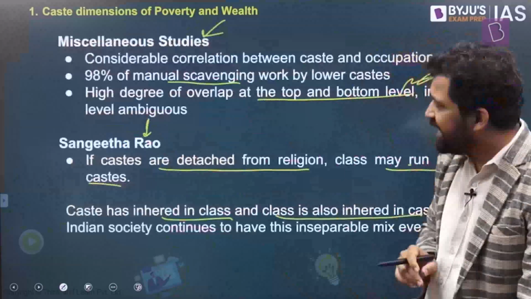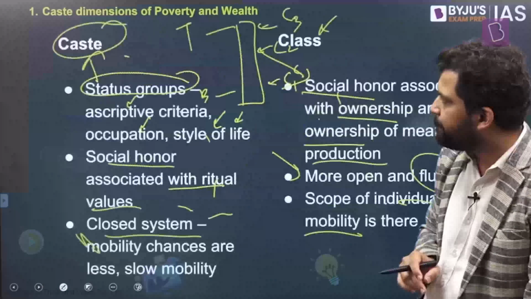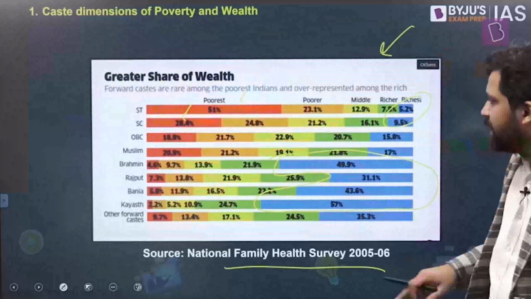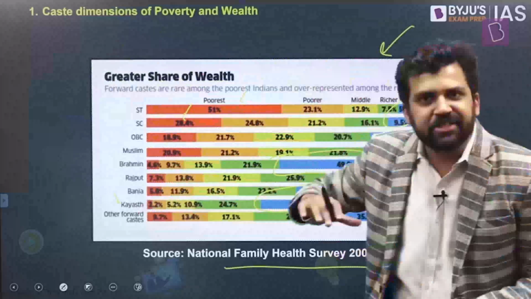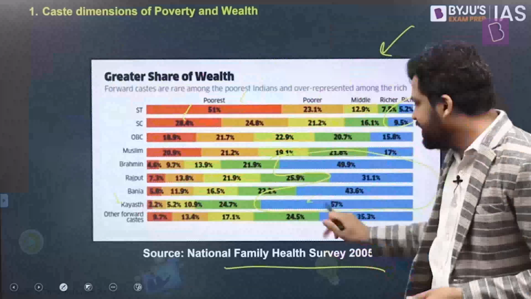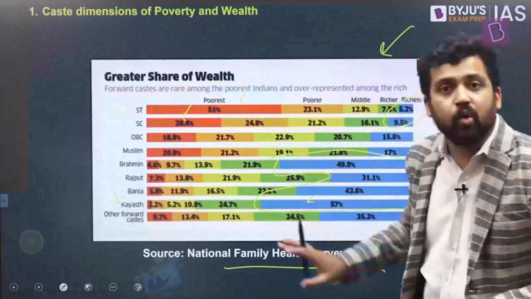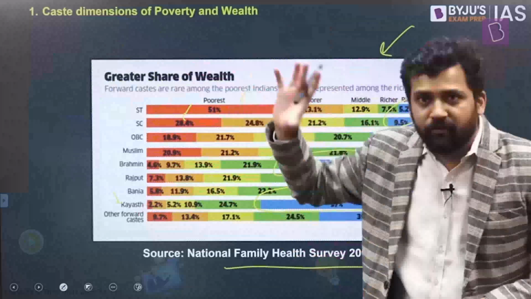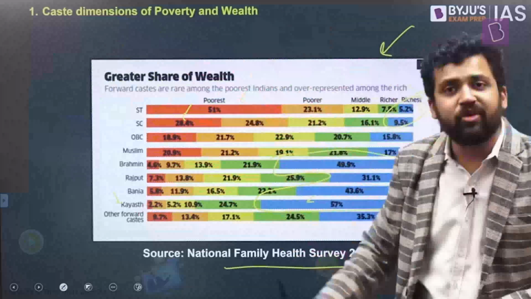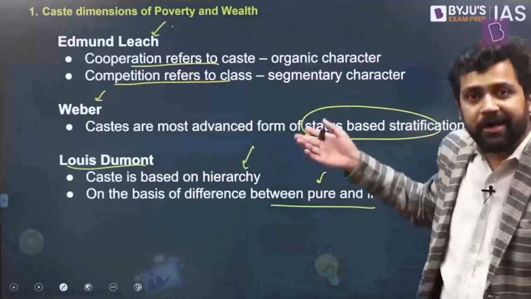Few slides back, I had shown you one illustration. So you can find one thing. Members of, let's say, a caste community, they're not necessarily at the top of the caste hierarchy, but you will find that they have a significant amount of wealth. In fact, they're the richest among all communities, or among them the poverty rates are lowest. So they're not at the top of the caste hierarchy, they're somewhere at the bottom, but when it comes to the class position, they're at the top. So this is an example of dispersed inequality.